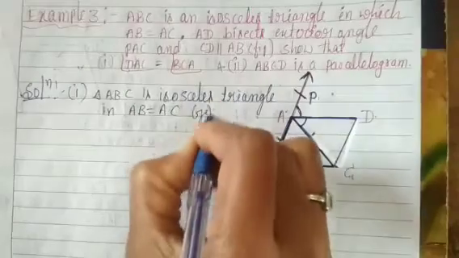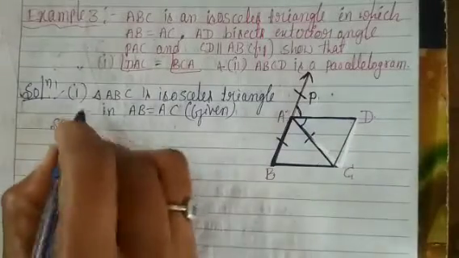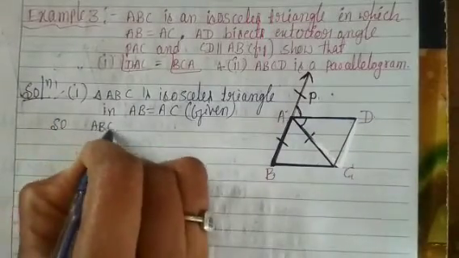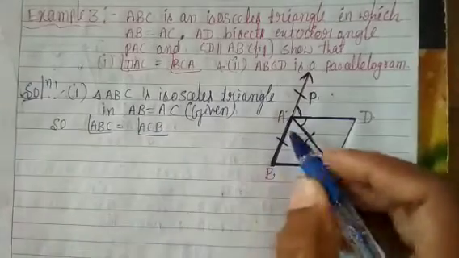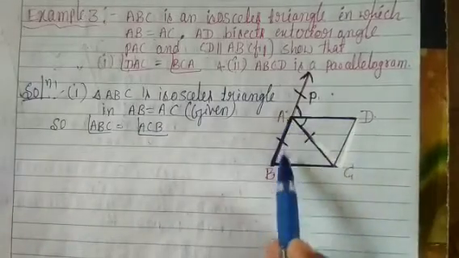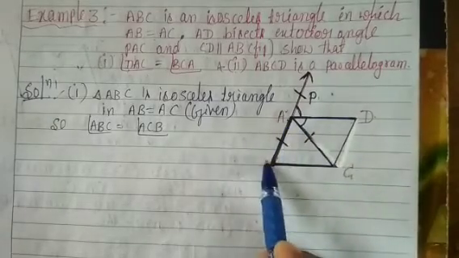That is given. So angle ABC is equal to angle ACB. Look at this figure.